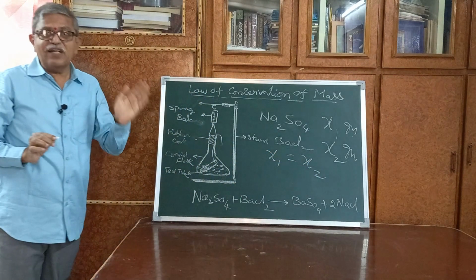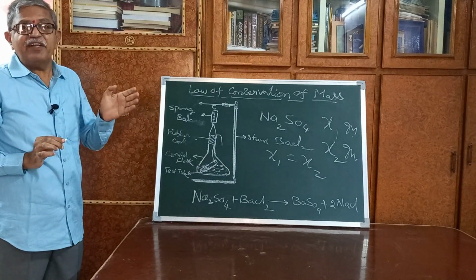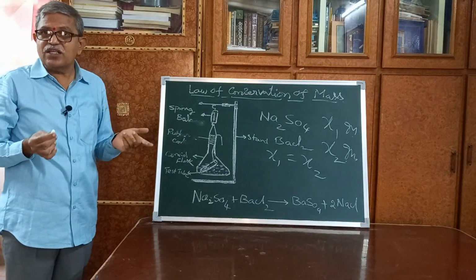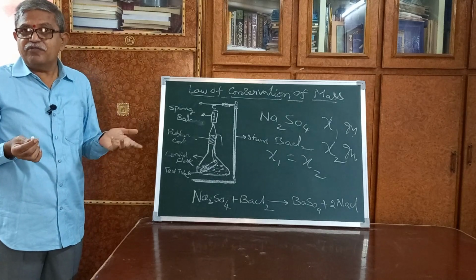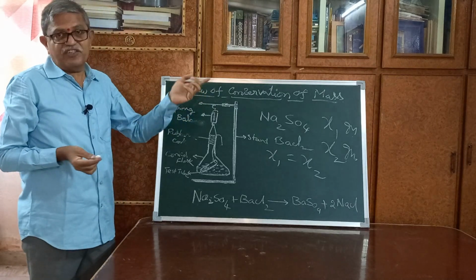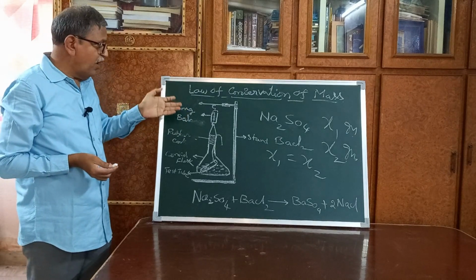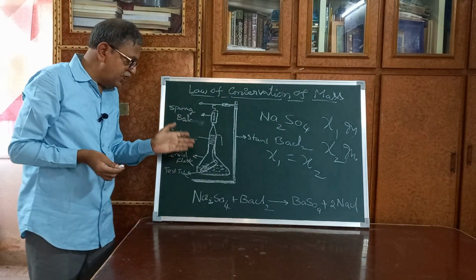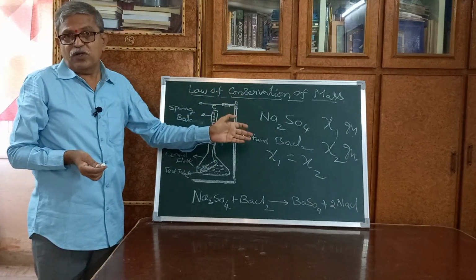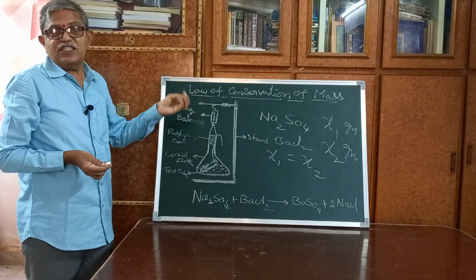That means the total weight of the apparatus before the experiment is equal to the total weight of the apparatus after completion of the experiment. Here there is no loss of mass, no gain of mass. So here again we can state the law of conservation of mass. That means the total mass in this experiment, that is the mass of the reactants, is equal to the total mass of the products. Hence the law of conservation of mass, which was proposed by Antoine Lavoisier, is proved.